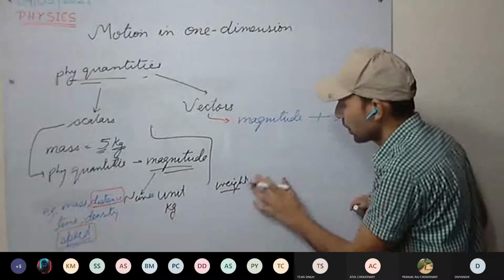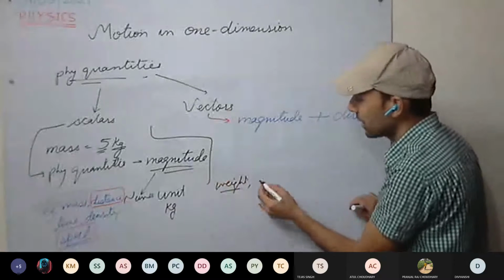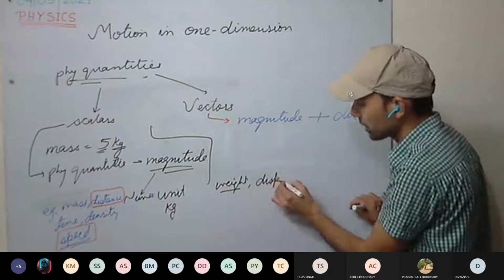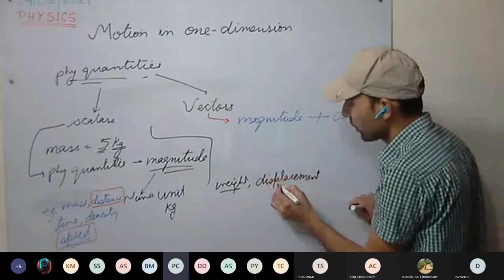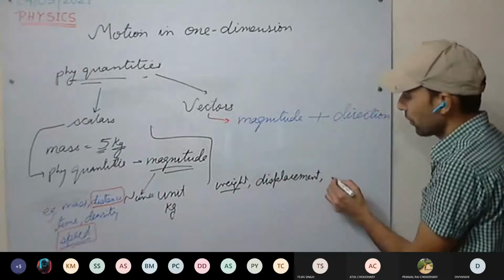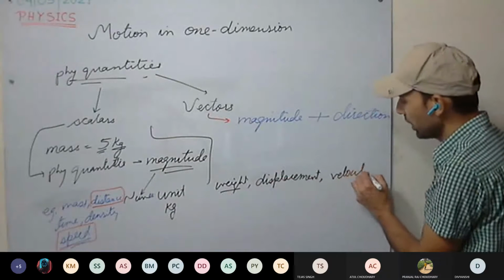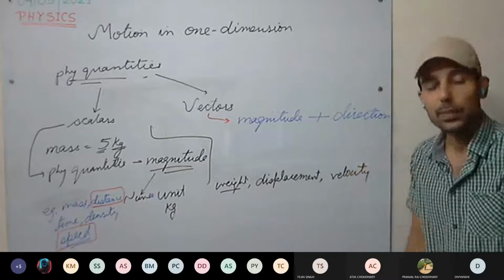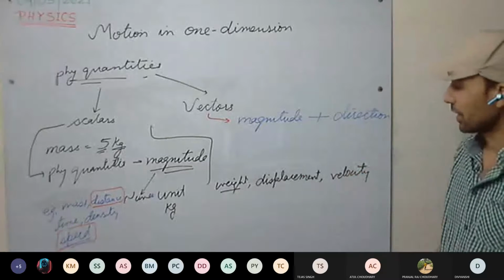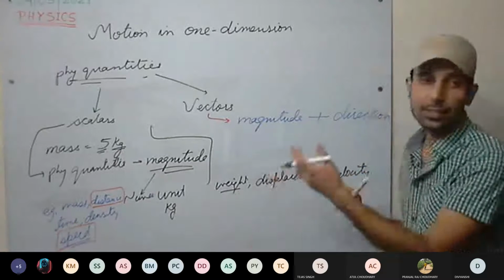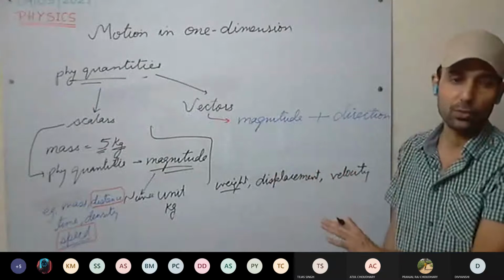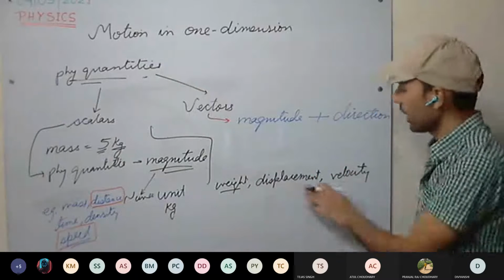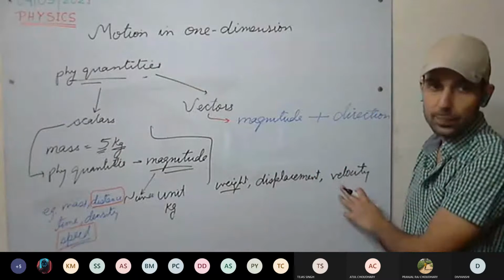Weight. Any more? Distance is there. Here we have displacement. We'll be discussing them in detail. Velocity, speed there we have. Here we have velocity. We'll be discussing all of those in detail as well. Then there are temperature gradient, their dipole moment and all. Those are not important for us for the time being. These are important.